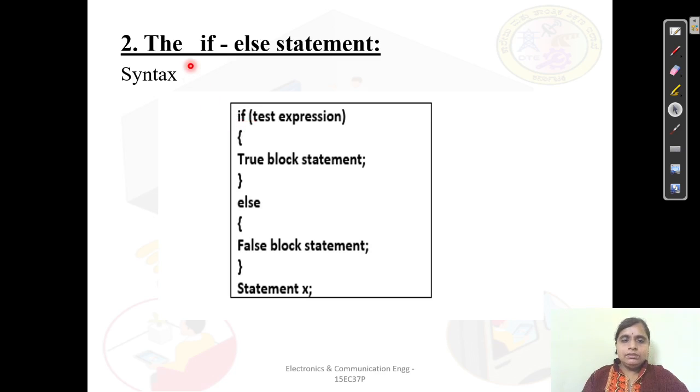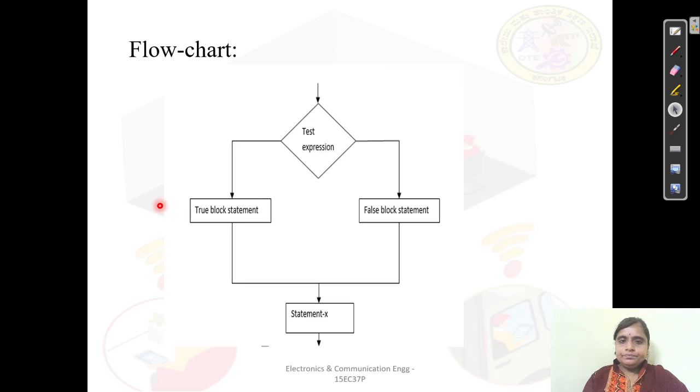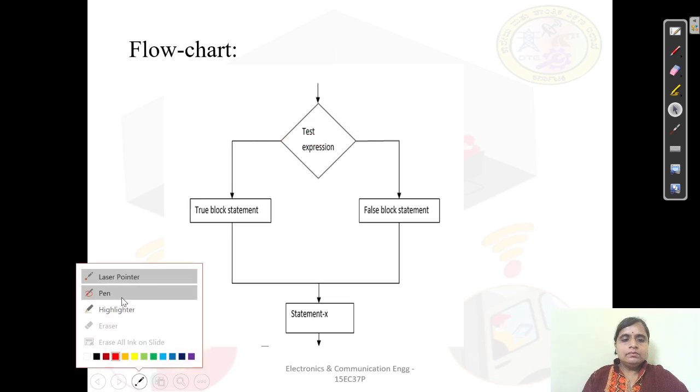Now the next version of the if statement which we use is the if else statement. Here what we are using is a two-way decision. That is, if the test expression is true, it has to go through the true block. If the test expression is false, it has to go through the false block. So here it is a two-way decision making statement. Here it is more clear to you.